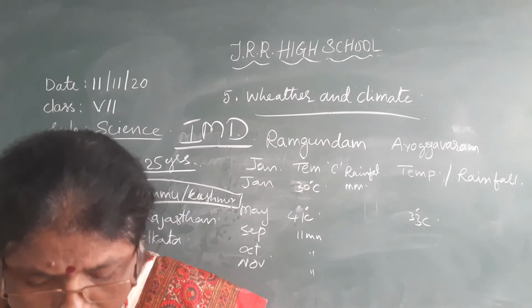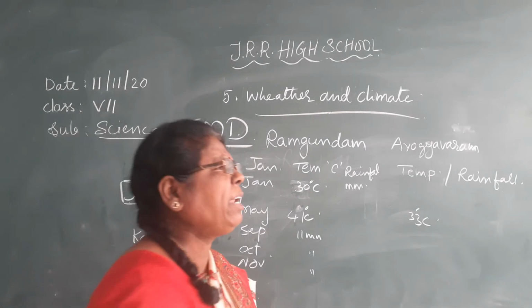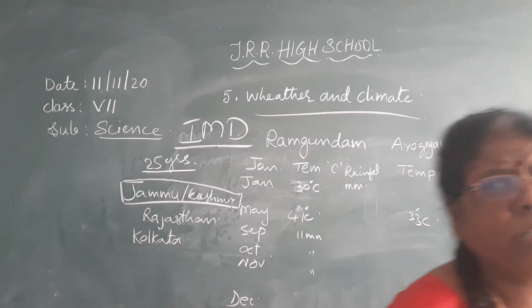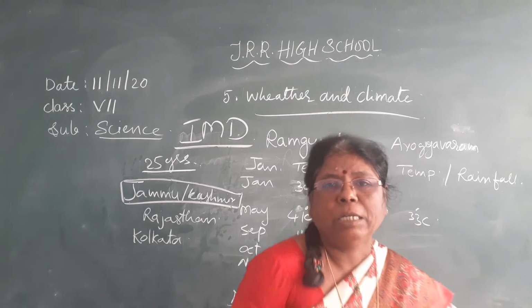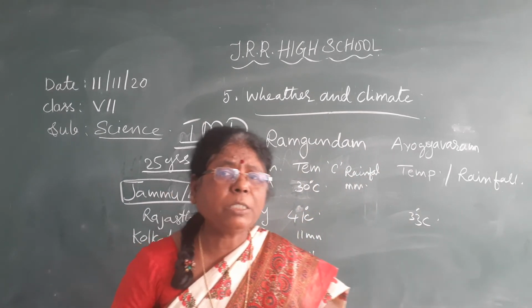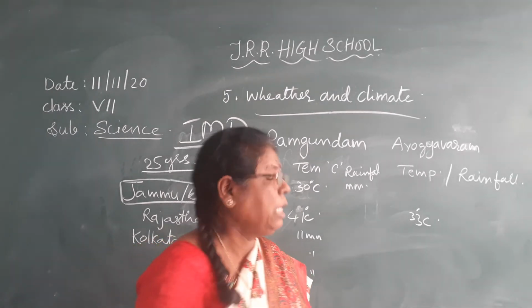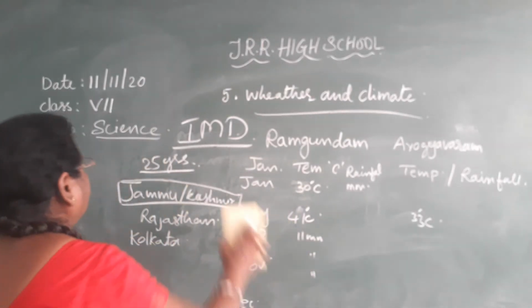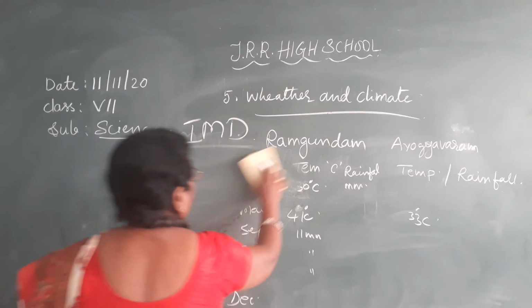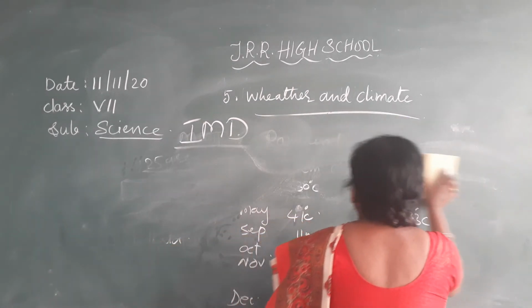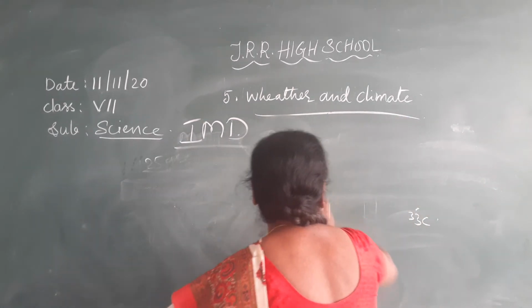Now coming to climate and lifestyle. Our lifestyle depends upon the climate only. We wear the dress, and also our food. That is called climate and lifestyle. According to the climate only, we wear the dress.